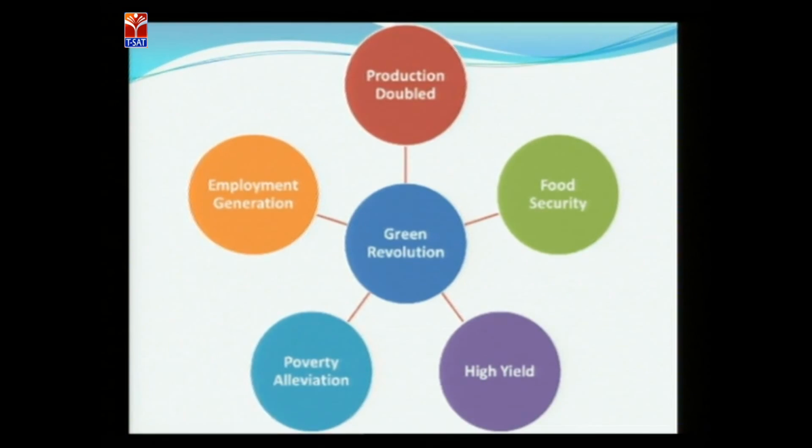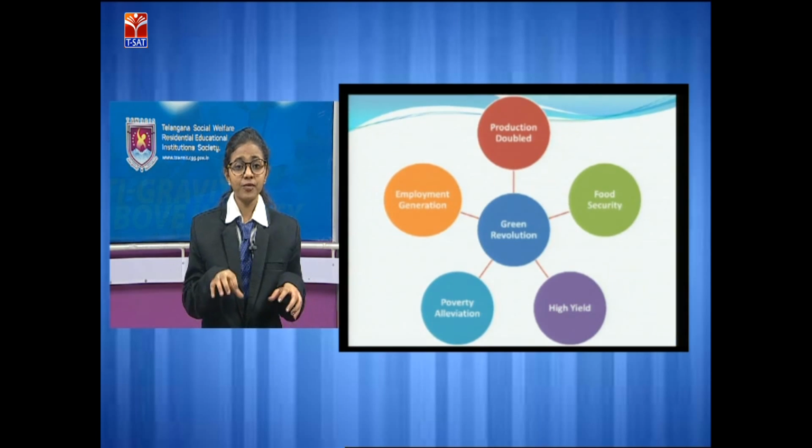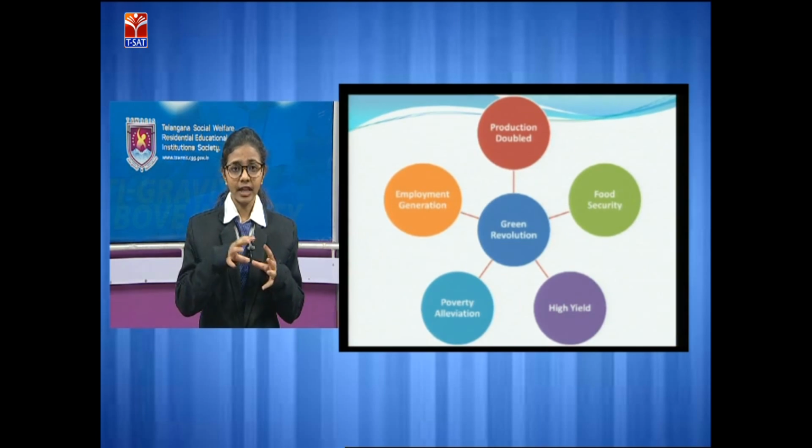So here you can see the green revolution: the production got doubled, and there was food security, higher yield, poverty elimination, and employment generation. One by one, the grain production went up three to four times, so the production was doubled. And food security, the food got a particular security and was introduced to the market.